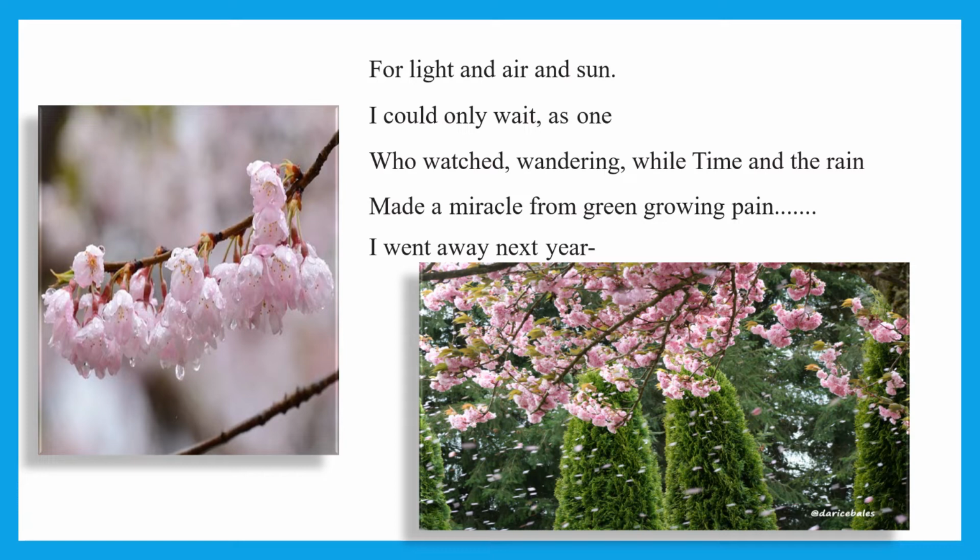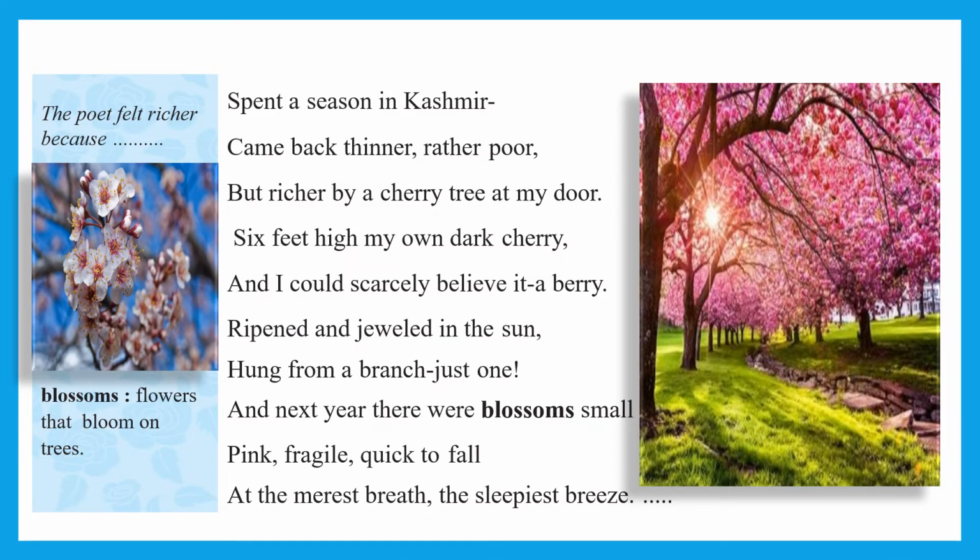The poet here says that the cherry tree was struggling for light and air and sun, and he could only see the tree waiting and wandering and see that the tree is growing. He says that the time and the rain have made a miracle and it was growing green with pain. He says that he went away the next year, so he was not there to see the growth of the tree. Spent a season in Kashmir means he had spent that season in Kashmir. He was not there to see the growth of the cherry tree.